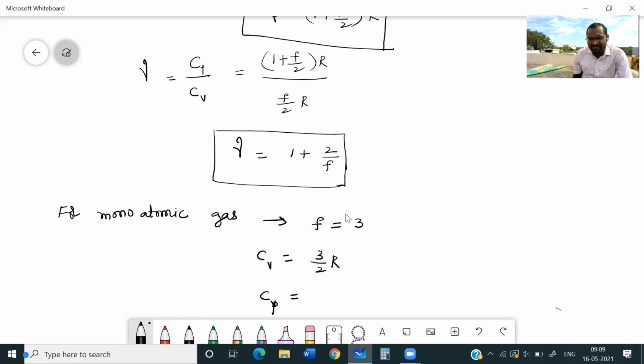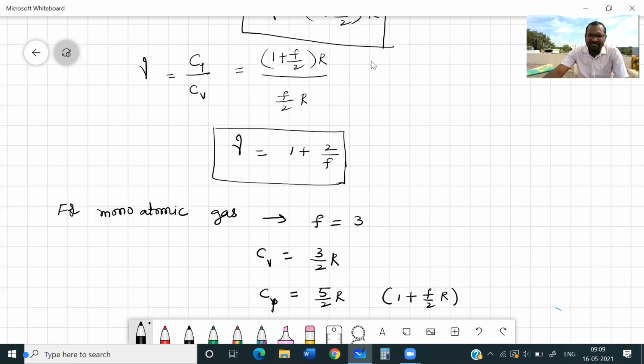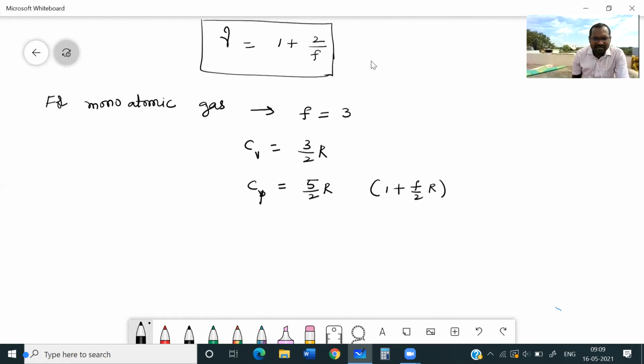Cp is 1 plus F by 2 R, means 5 by 2 R. 3 by 2 plus 1 means 5 by 2 R. Yes. Then what will be the gamma value? Gamma is Cp divided by Cv, that is 5 by 2 R divided by 3 by 2 R, means it will be 5 by 3.